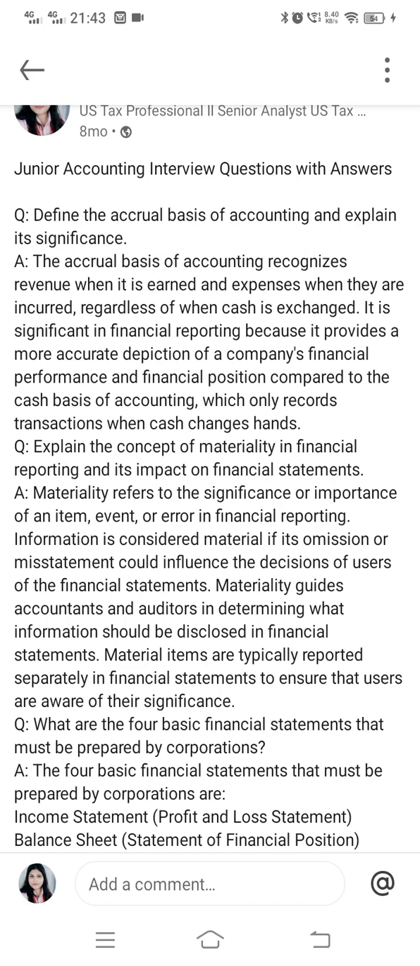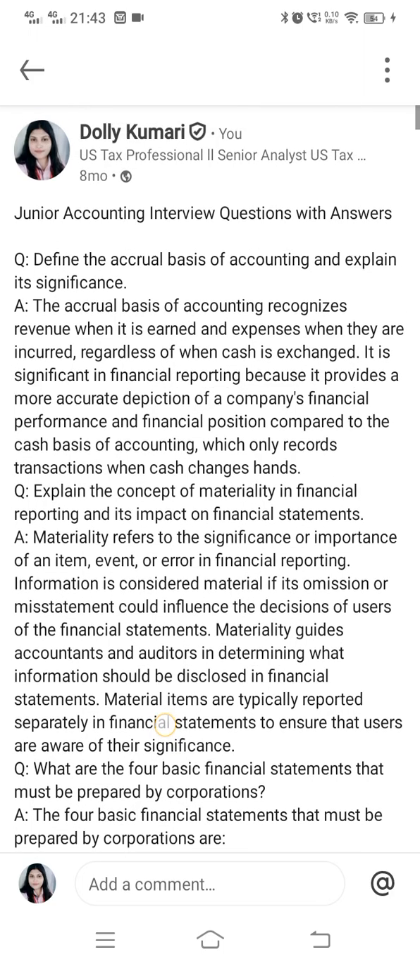So I will explain why we go for the accrual basis of accounting and not the cash basis. In cash basis there is a very big loophole: only if you receive the cash can you record the transaction. But in business it is not possible to do all transactions in cash, because many of the products we purchase on a credit basis and many of the goods we sell to the customer on credit.